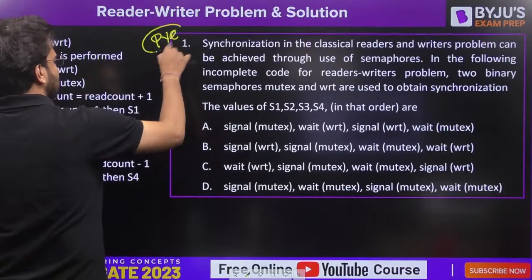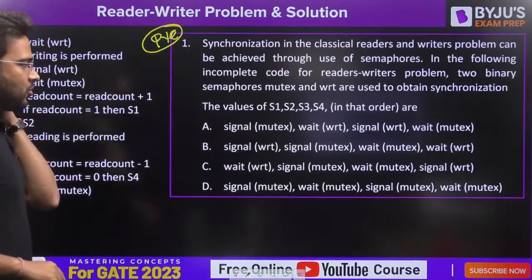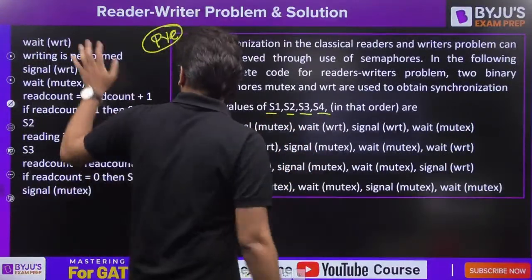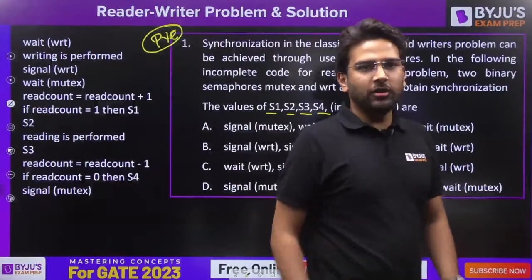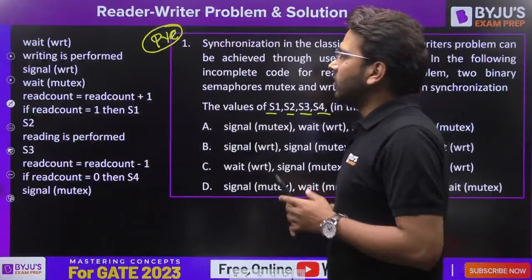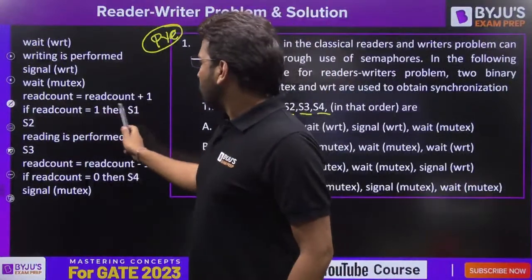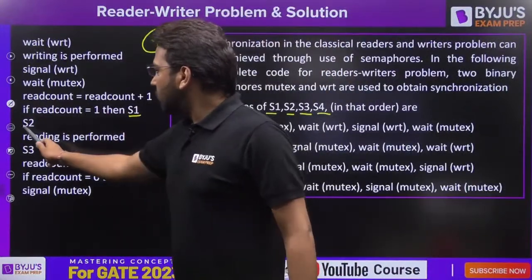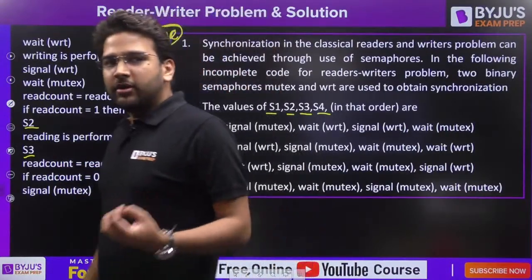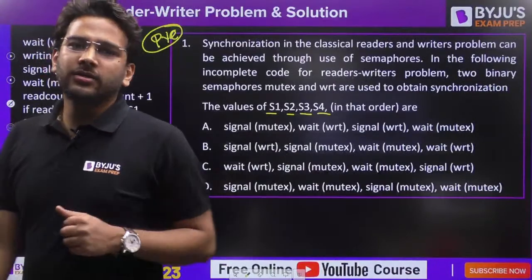Now you have to answer this question. Here you have to just find the values of S1, S2, S3, S4. Already the code is given to you in short. You just have to find what should be the value of S1. So if you have understood the concept clearly, you can easily answer this question.